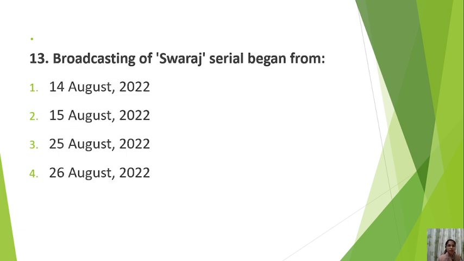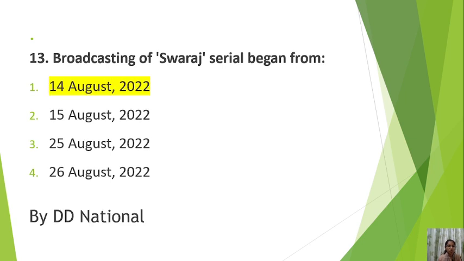Next is broadcasting of Swaraj serial began from. The Swaraj serial, which tells about the heroic stories of our freedom fighters, began from number 1 14th August 2022, second 15th August 2022, third 25th August 2022, fourth 26th August 2022. So the correct answer is 14th August 2022. It is broadcasted on DD National. Okay.